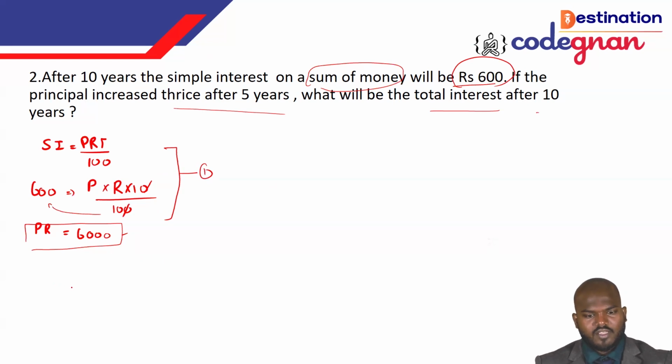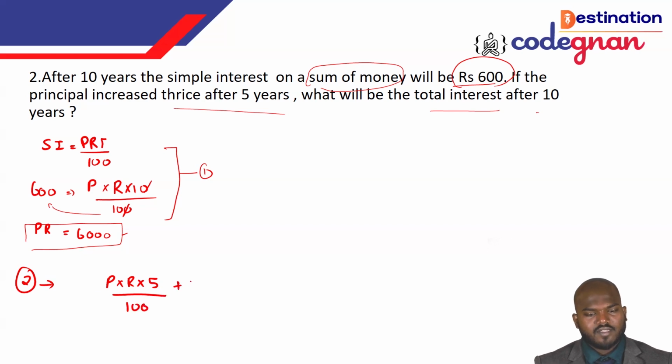Okay, you see this one, guys. We are just taking the second condition here. According to the second condition, we are breaking it down in a different manner. How can we take it up? That's the same formula, PRT by 100, that I'm applying here. So the principal I don't know, and R I don't know, and the time is first 5. You need to take it up for the first 5 years.